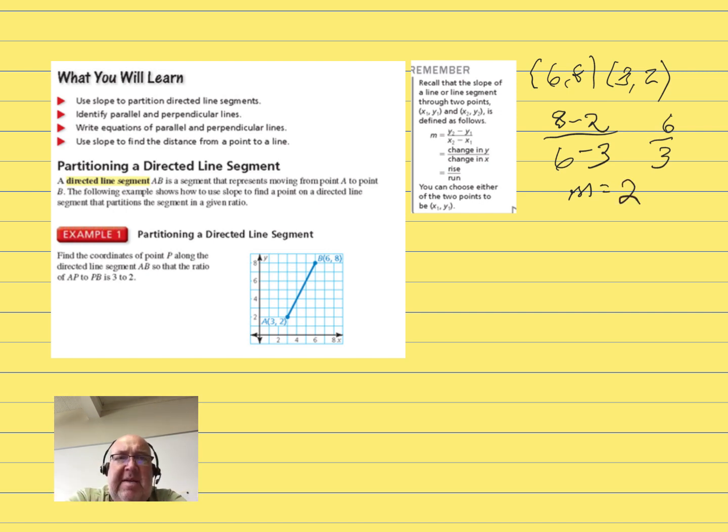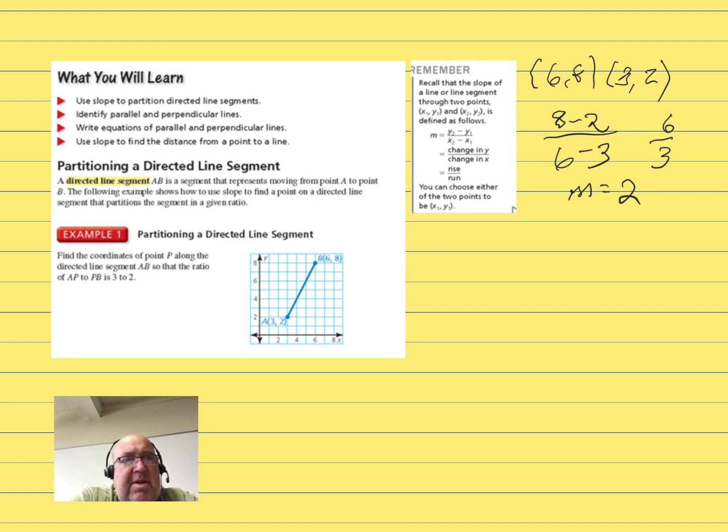The problem says find the coordinates of P along the directed line segment AB so that the ratio of AP to PB is 3 to 2. So one's going to be 3 parts and the other's going to be 2 parts.